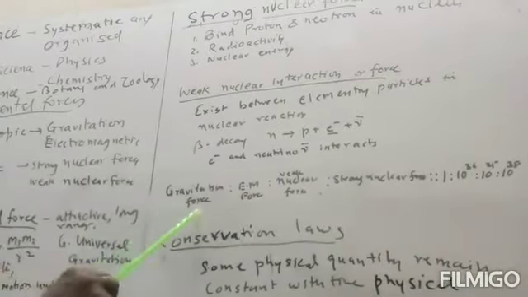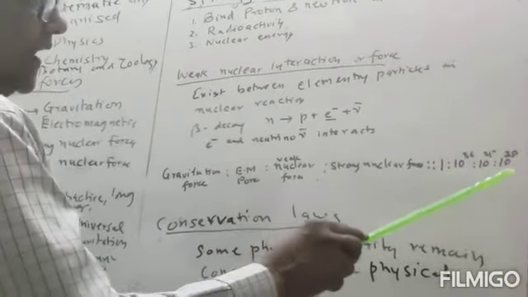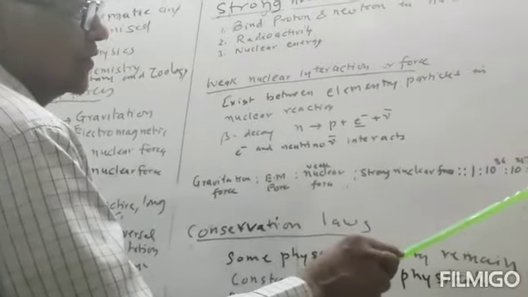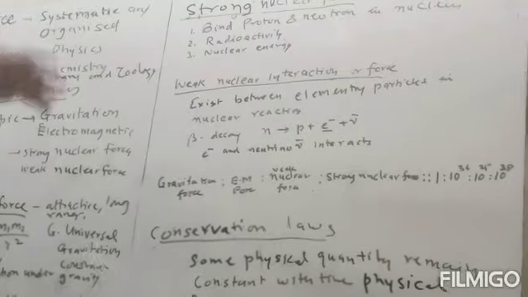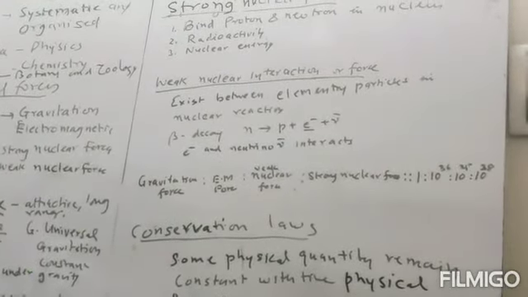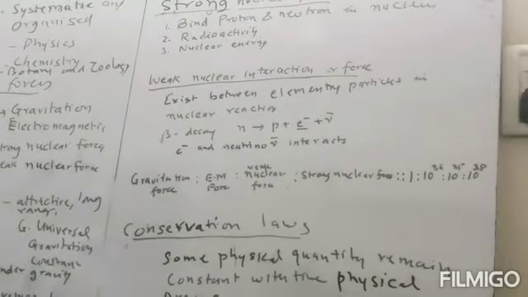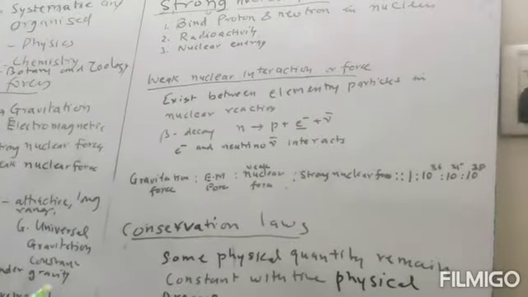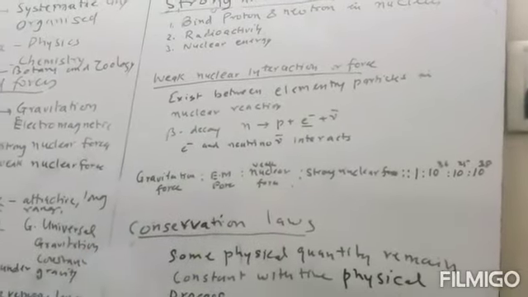So the gravitational force is the weakest force, the weak interaction is higher than this, the electromagnetic force is still stronger, and the strong nuclear force is the strongest force in nature. So this is all about the four basic forces which are there in physical phenomena.